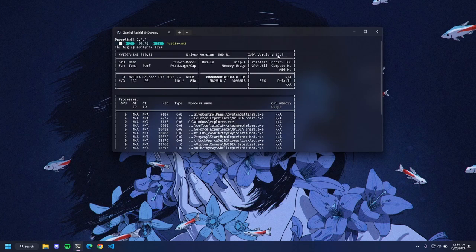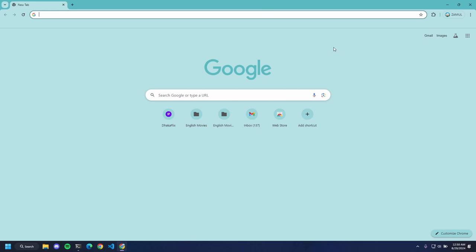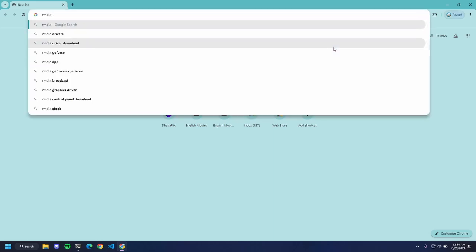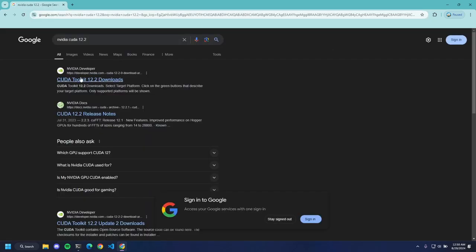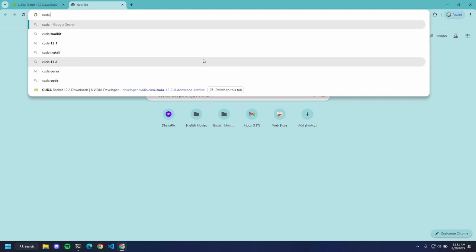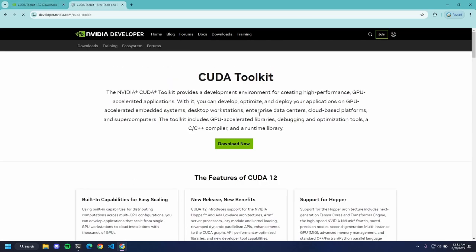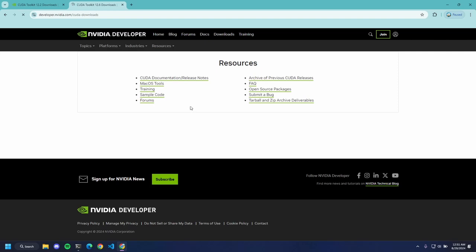Okay, so now that I know that 12.6 is supported by my GPU and drivers, I will look for this Nvidia CUDA 12.2, which I usually download. Then we can go to the CUDA toolkit downloads. We can also look at the homepage of CUDA toolkit, and we can see that the CUDA toolkit 12.6 version is available by default.